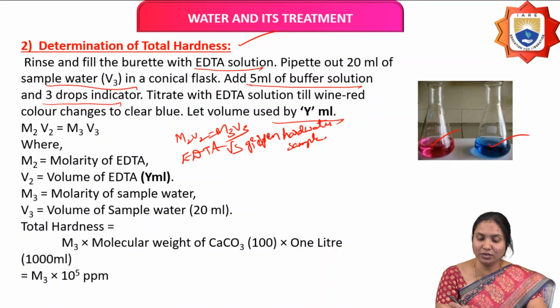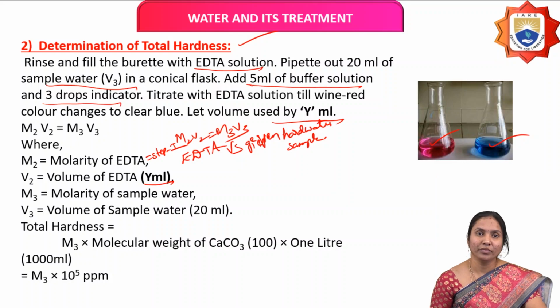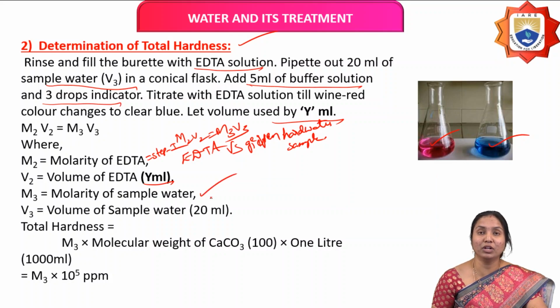So its value is taken from step 1. V2 is the volume of EDTA, which is equal to Y ml. M3 means the molarity of the given sample hard water, which we have to find out, so put a question mark.